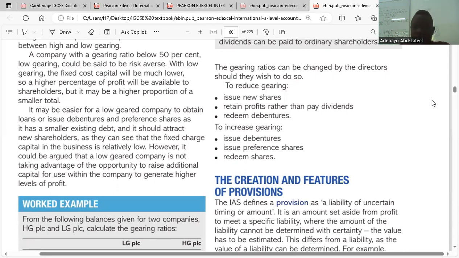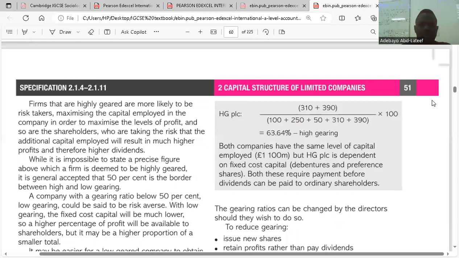But to reduce our gearing ratio, one, we have to issue new shares, which means we issue more ordinary shares. Also, we have to retain profits rather than paying dividends. That's another way to reduce our gearing ratio. And the last one is to redeem our debentures, so we stop paying for debentures, we pay off our debentures. So these are the ways in which we can increase or reduce the gearing ratio.